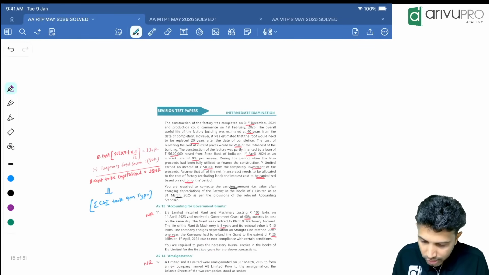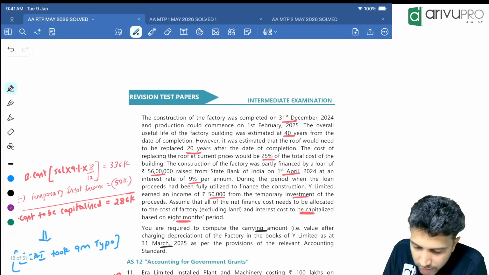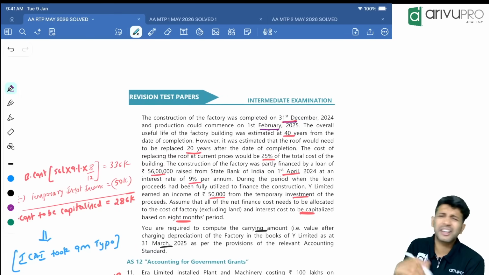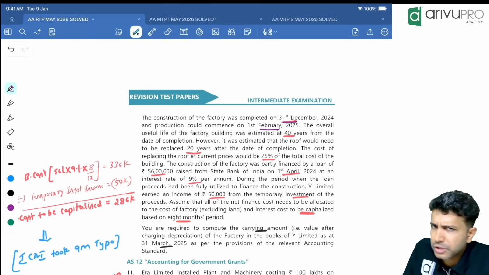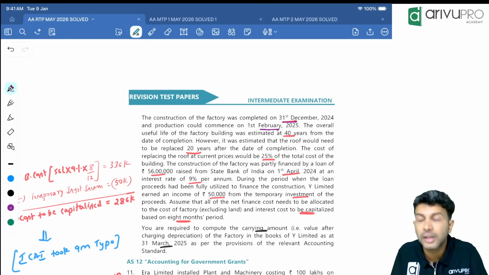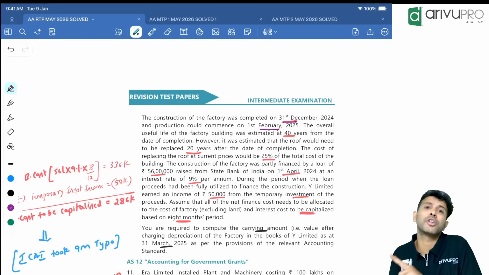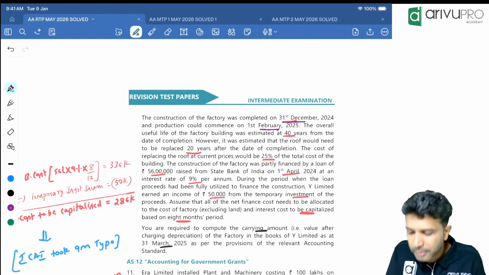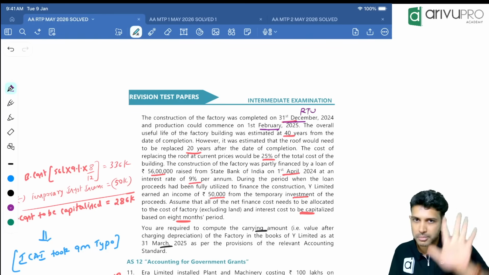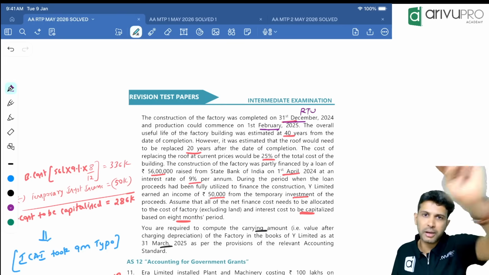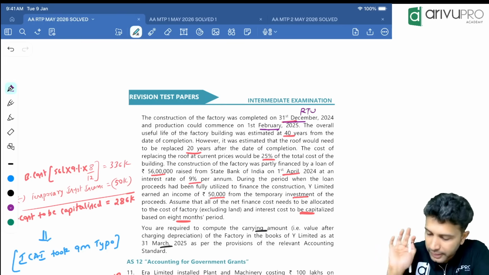Okay, next, what is given now? A few other costs too. Construction got completed on 31st December. Production will commence on 1st February. That is when it is put to use, and that is irrelevant for us. The moment the asset is ready to use, depreciation also starts. Since the factory is completed and ready to use by 31st December, for January, February, March, 3 months of the current year, we have to depreciate this factory.